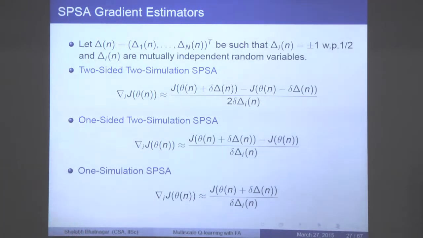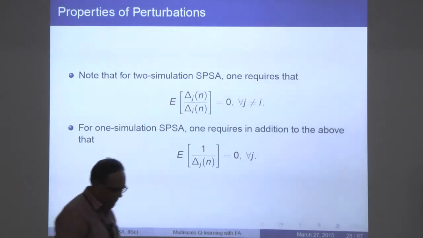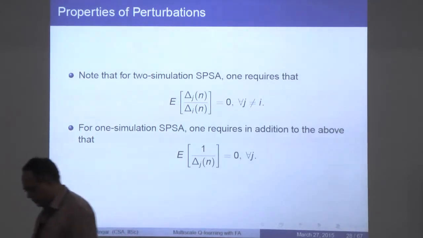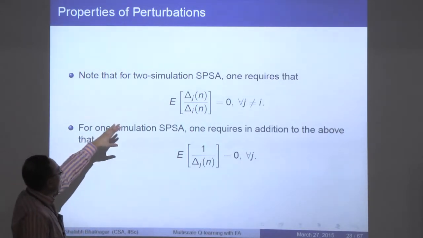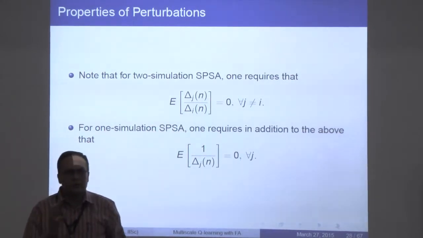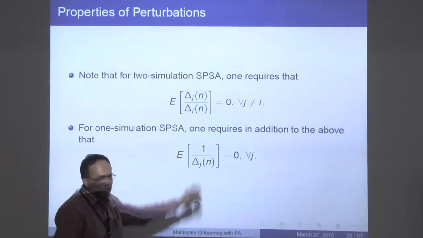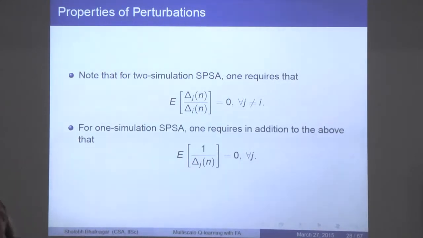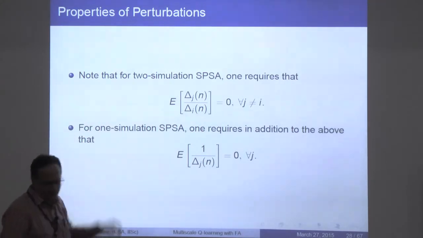In some of the work that I did earlier, essentially what we did was to come up with deterministic perturbation sequences that one can work through, and essentially remove the randomness altogether in the perturbations and just work with the deterministic sequences. So note that these are the properties that one requires of these perturbations. You require that the expectation of delta j n by delta i n be 0 for all j that is not equal to i. And moreover, you require that the expectation of 1 by delta j n be 0. So this is what you need for the two simulation algorithm, and for the one simulation you need this, and in addition you need that as well.